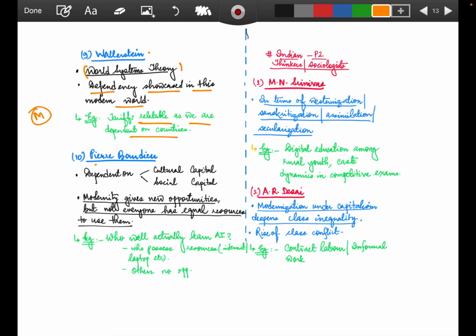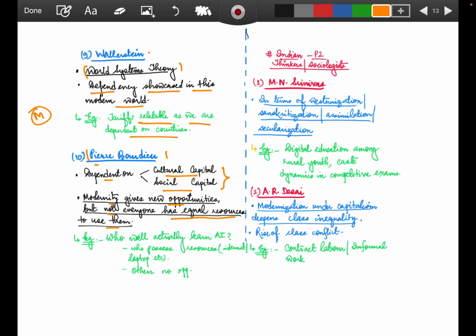So again, coming to the next person, that is Pierre Bourdieu. He talks about it in the form of cultural capital or social capital. We are dependent on these two things, cultural capital and social capital. Modernity gives new opportunities, but not everyone has equal resources to use them. He talks about the inequalities, that how resources are there, but still not everyone is able to use them.